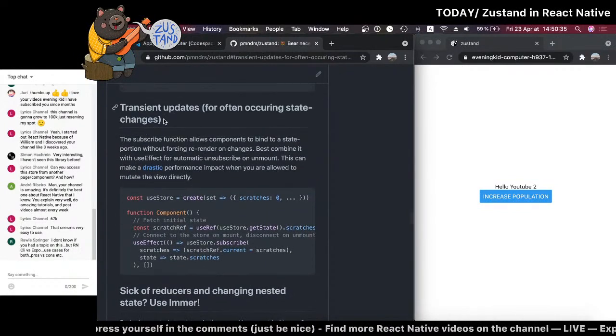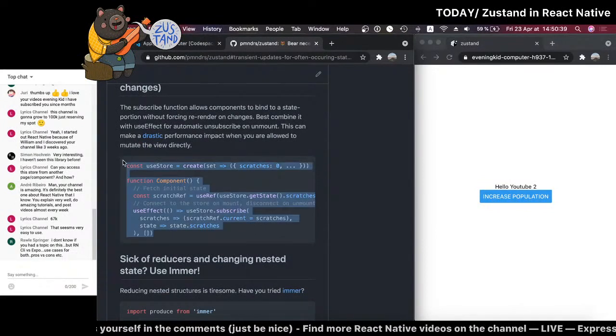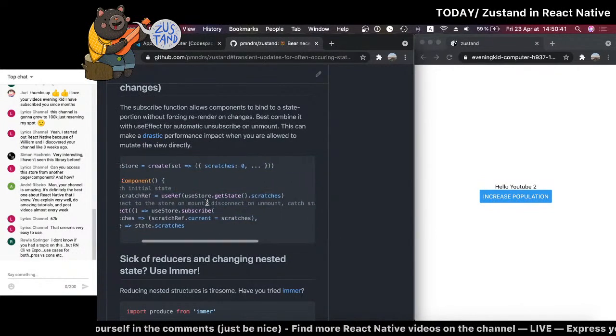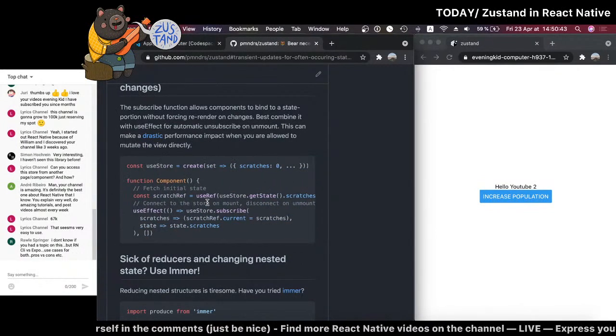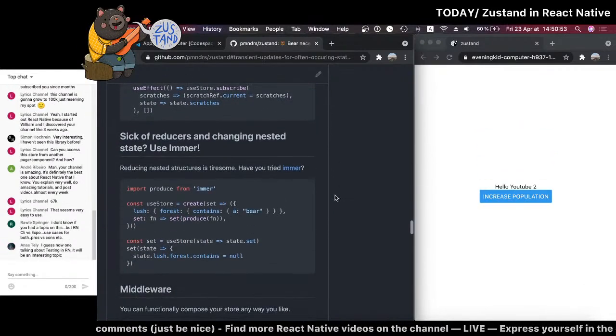If that's a good side of it, when I look at this code, I don't find it really easy to understand. Even if it works better than something else, would you really want to write something like that? I don't know. Stick of reducers and changing nested state. Reducing this. Okay. Well, again, I don't see this being really special.